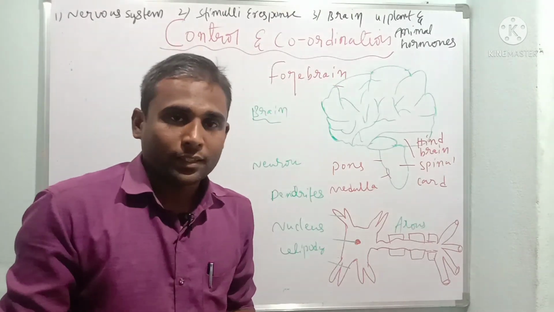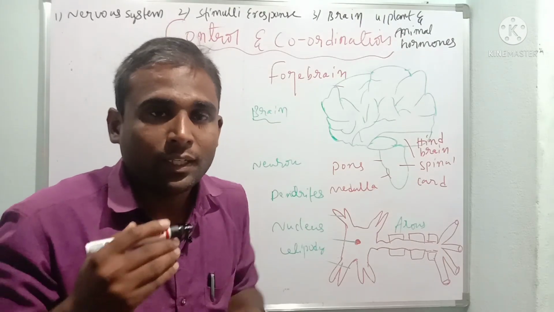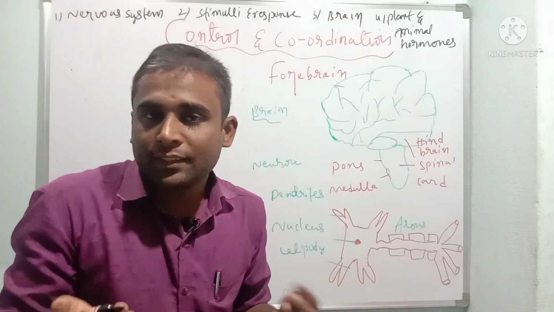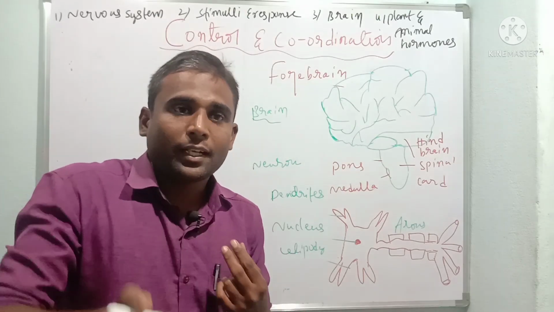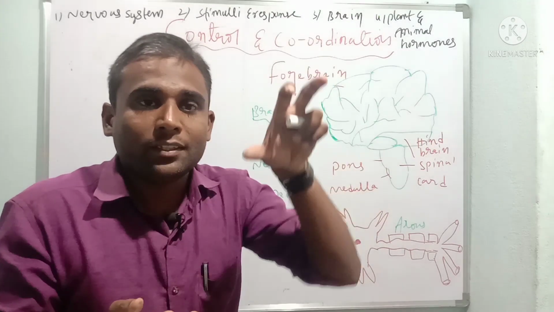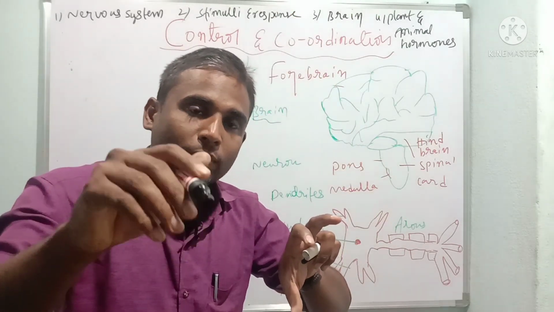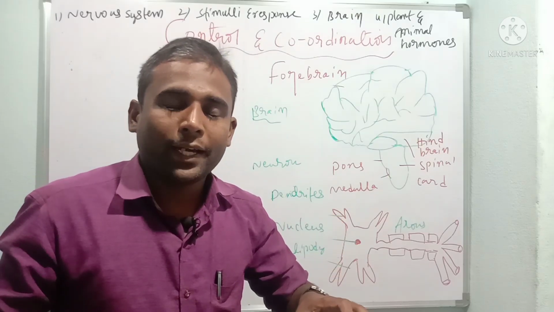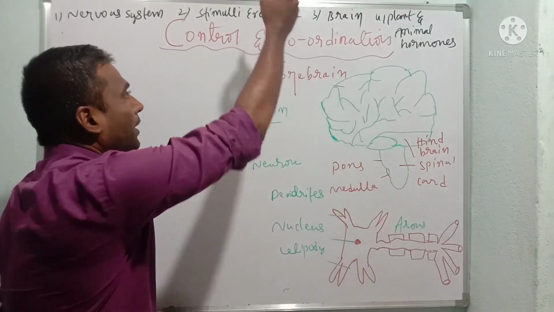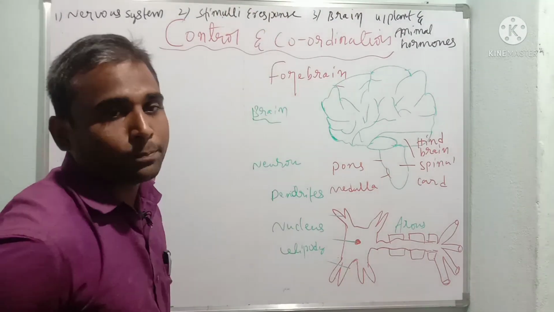What is a stimulus? It is the thing which brings the reaction. There is a change in the environment. Normal light means we can see things. When suddenly I incident light on you, you are going to close your eyes. That is the response. Light is the stimulus. The change in the light falling on your eyes is the stimulus. Your blinking and closing of the eyes is the response. This is called stimulus to response. The stimulus is the cause, and the effect is the response.